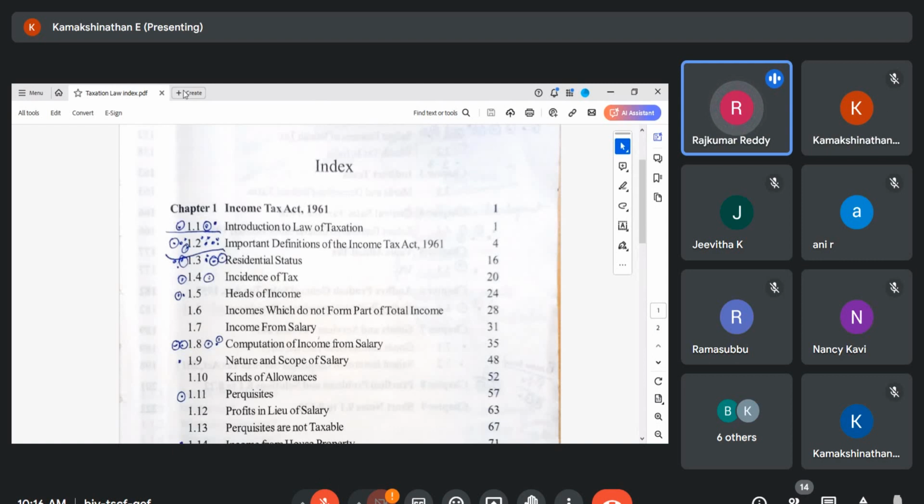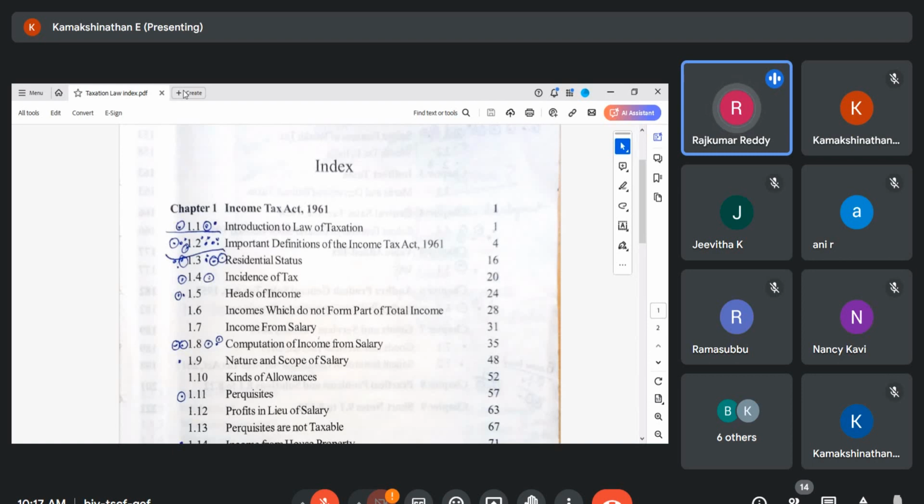Sometimes deemed, why the term deemed is used, maybe your son or daughter is in some other country, maybe in US, and they earn some income here, and you are representing them and you are filing their returns on their behalf. So in all these cases, you are a deemed assessee. So person who is a deemed assessee is also called an assessee. And even in case of default also, you are liable to pay income tax, but you didn't pay the income tax, you didn't even apply for the PAN card. Even in that case also, you are an assessee. So these three terminology, please remember.